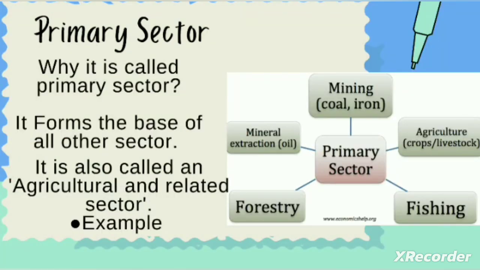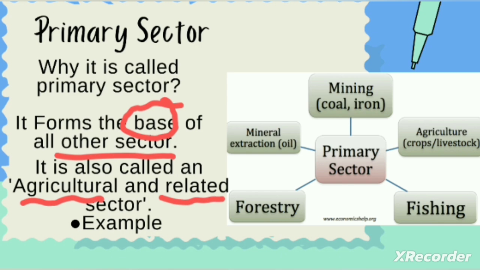When we say the primary sector, the basic question which will arise in the mind is why this sector is particularly called the primary sector. The answer to this question is that this sector forms the base of all other sectors. Hence, this sector is called the primary sector. And due to its relevance to other sectors, it is also called the agricultural and related sector.